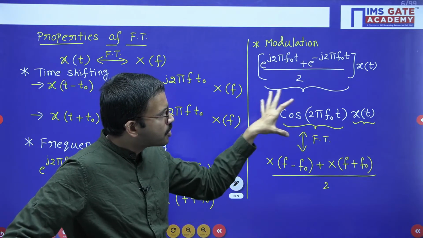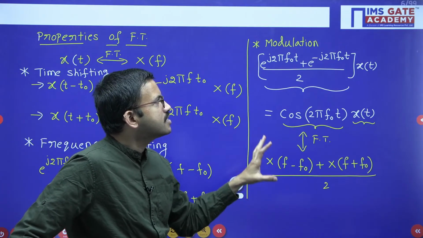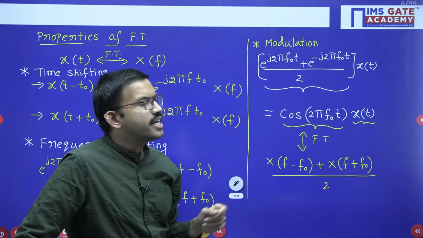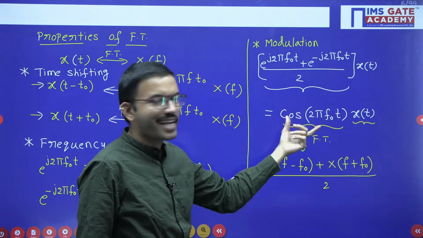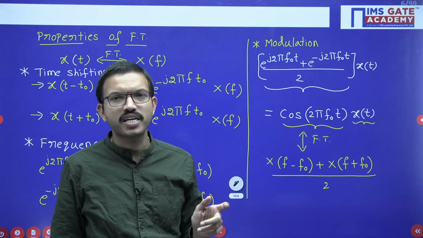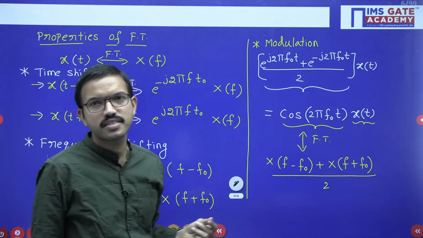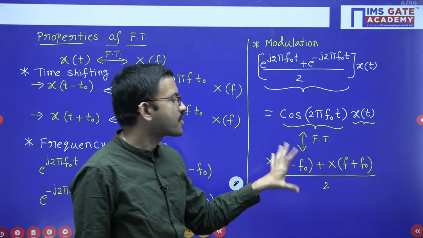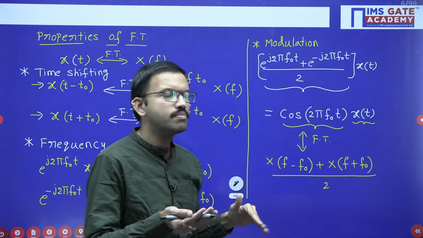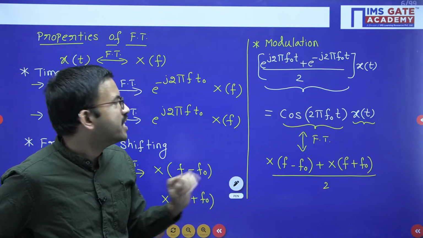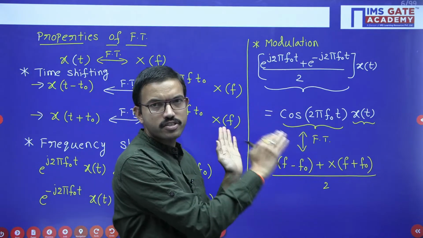This property of the Fourier transform we are going to use in the first chapter of our analog communication subject. That is the reason we are calling this particular property the modulation property. Here in the time domain we are multiplying the message signal with the carrier signal, but the corresponding frequency spectrum is getting shifted towards the right-hand side by f0 units and towards the left-hand side by f0 units. After that, the overall spectrum is getting scaled by a factor of 1/2. If you want to get it normal, you can multiply once again by 2, and from there you will get X of f. But whatever spectrum is there is getting right shifted and left shifted.